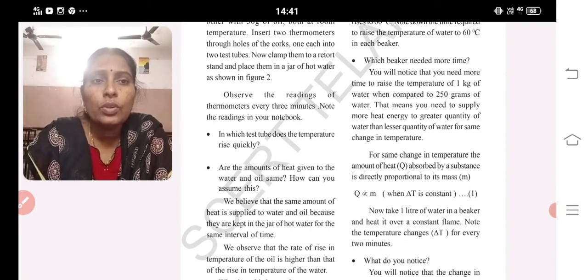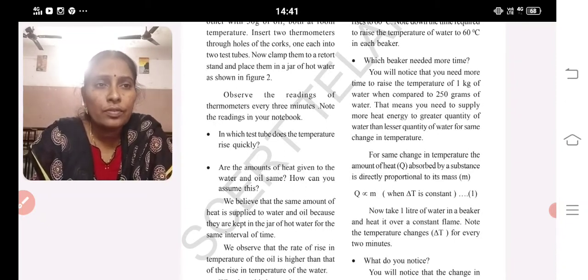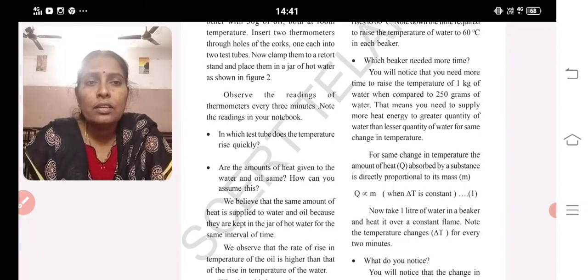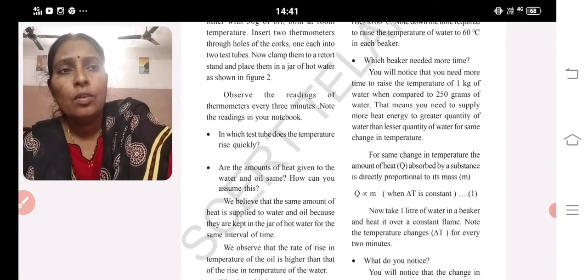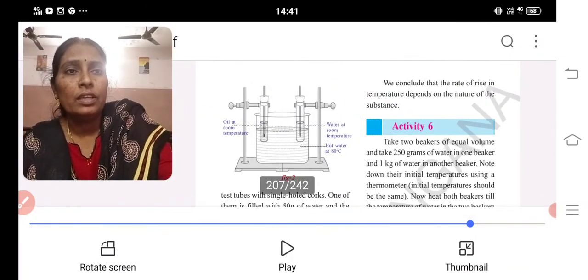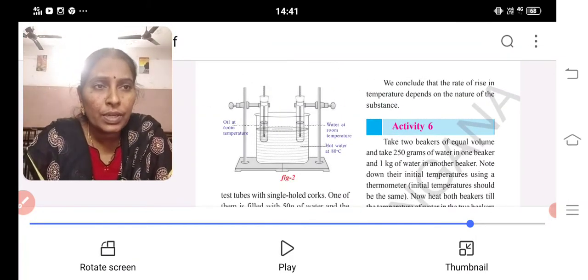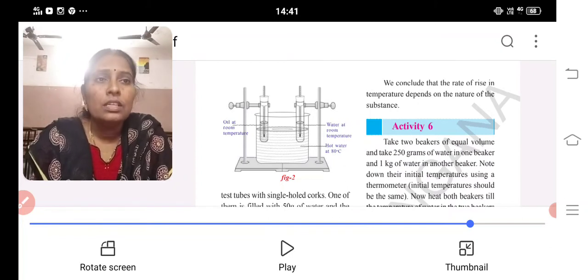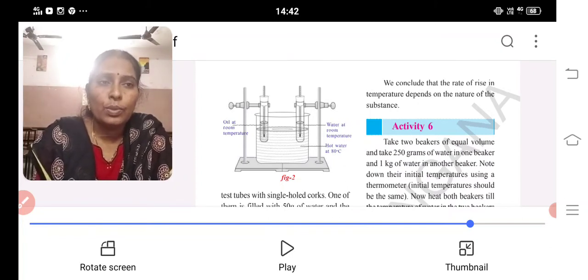So from this you can say that hotness and coldness depend upon the nature of the substance. We observe that the rate of rise of temperature of oil is more compared to water. We conclude that the rate of rise of temperature depends upon the nature of the substance. This is about the fifth experiment.